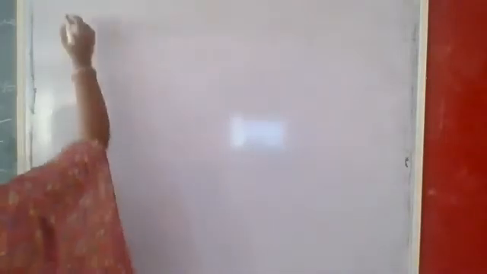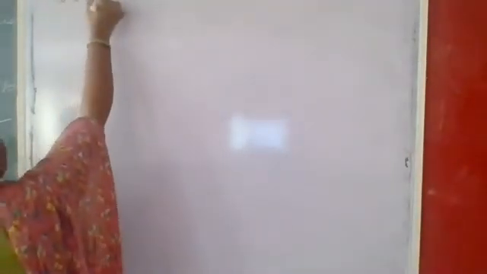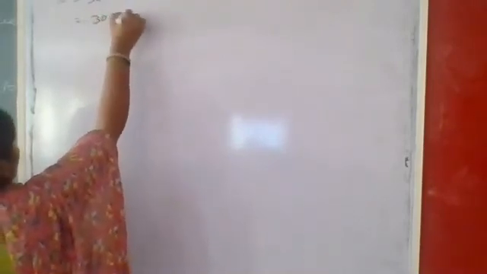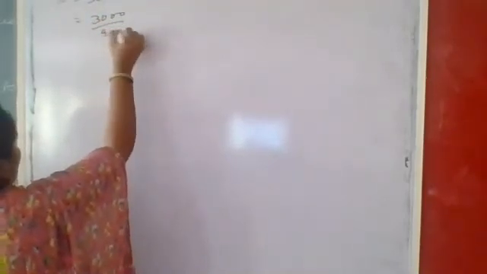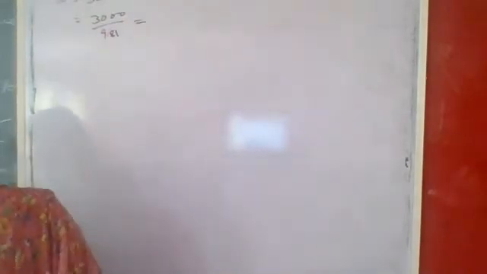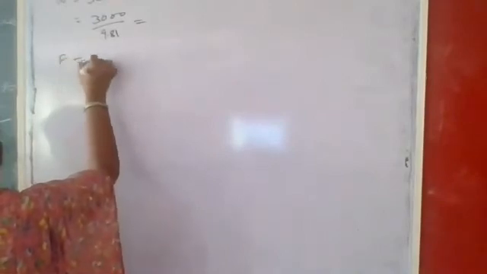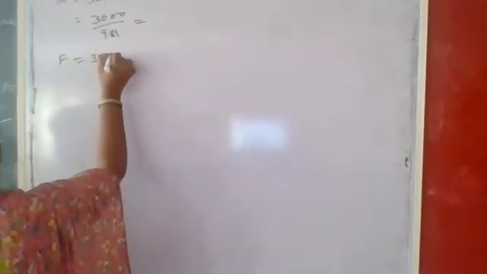Write down the weight they have given: weight is equal to 3000 Newton. So convert it in terms of kg: 3000 divided by 9.81. What is the value? Tell me please. Next, the force they have given is 300 Newton.